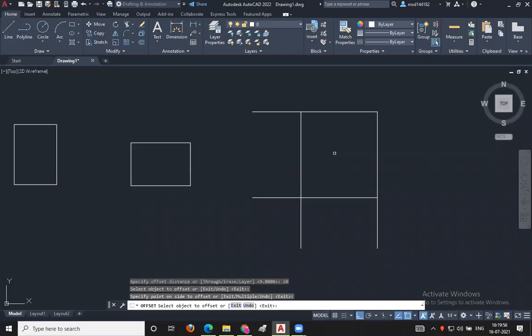Select the object, offset. So I will be just using the trim command here. TR double enter, trimming these extra lines. So like this, we have successfully completed this rectangle also.